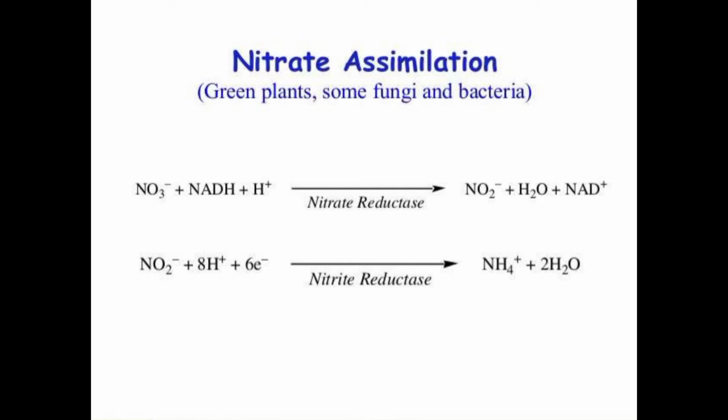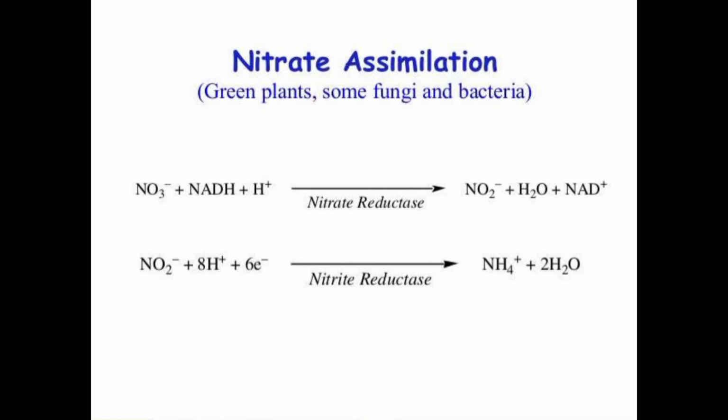Then nitrate is converted into nitrite, NO2 minus. One water molecule is released, and NAD plus is released.